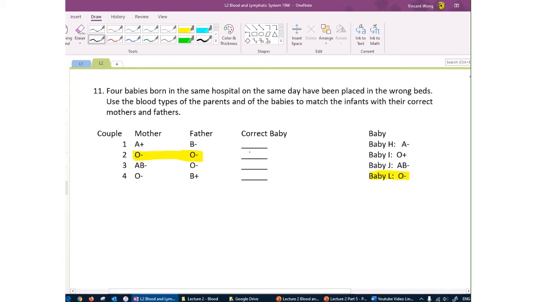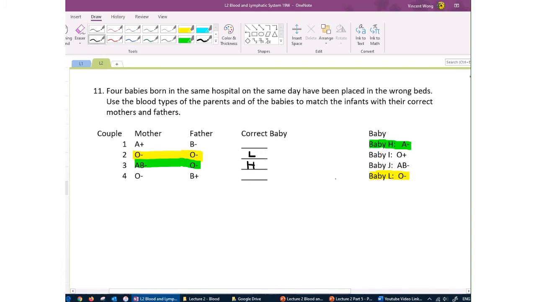Okay, baby L. Next, we have an AB negative mother and an O negative father. So AB people cannot have an O child, so that's not theirs. O parents cannot have AB babies, so that's not theirs, which means baby H is going to be theirs. Okay, baby H.